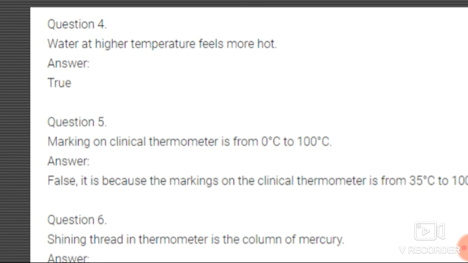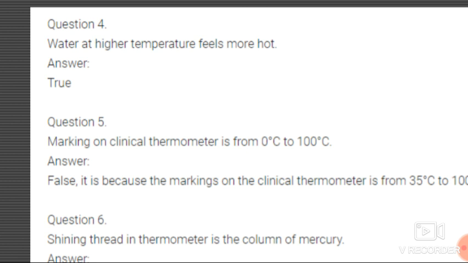Yes students, if you have seen the clinical thermometer, first tell me where this clinical thermometer is used. A clinical thermometer is used for measuring the body temperature. It is used by the doctors for measuring the body temperature.